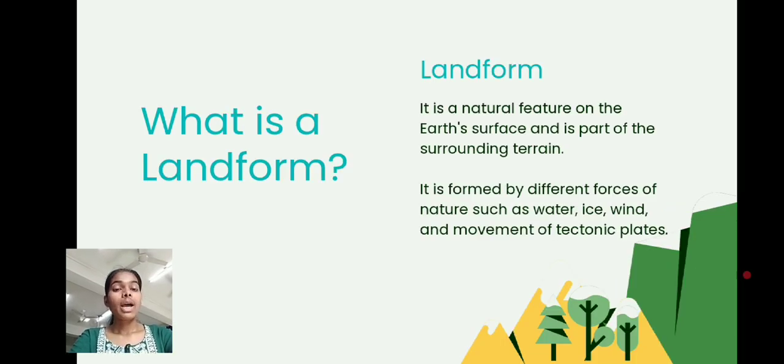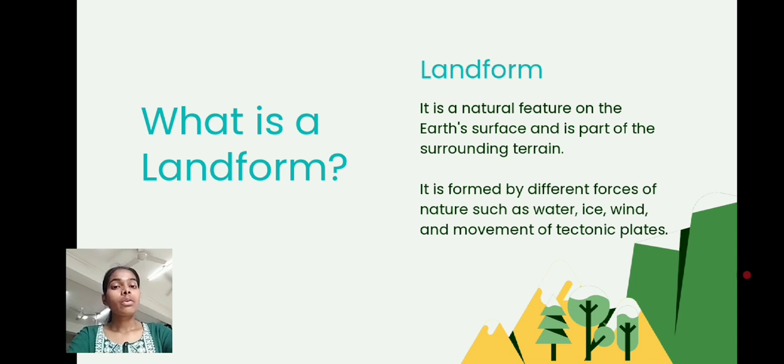What are landforms? As we all know, the surface of the earth is not flat or uniform everywhere. Some places are high, low, and sandy or rocky. So these natural features found on the surface of the earth are called landforms.